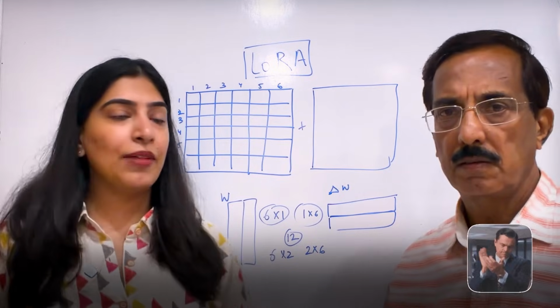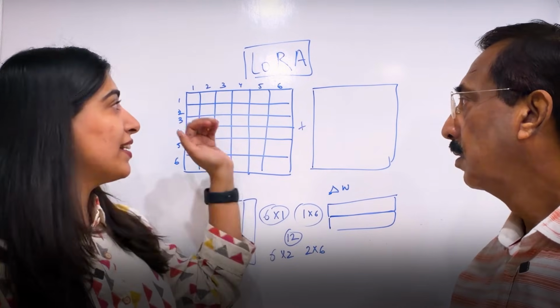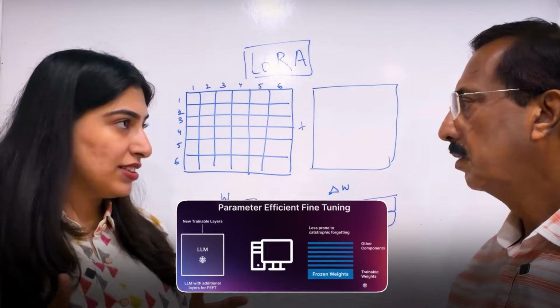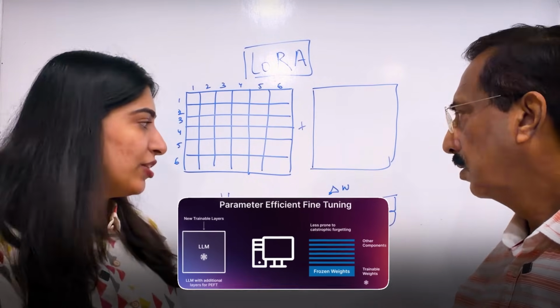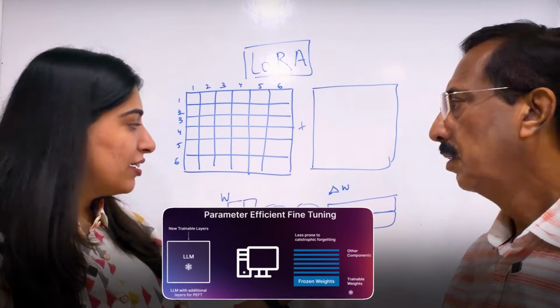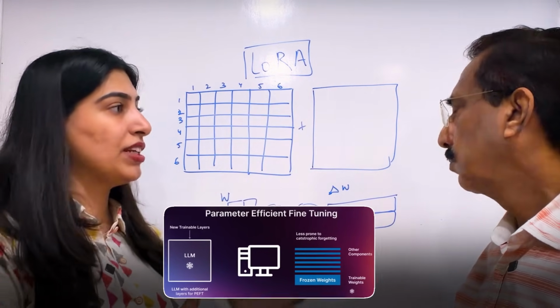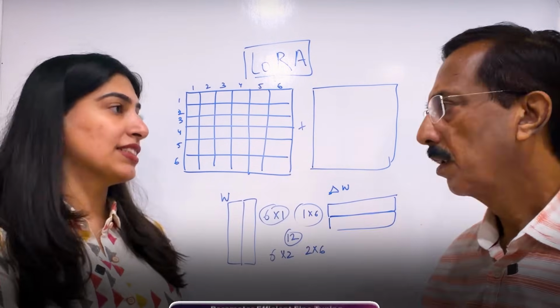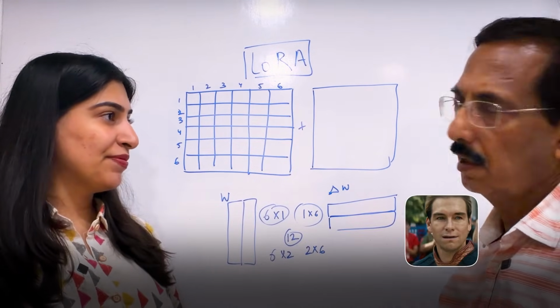Okay, great. So what is happening in parameter efficient fine tuning? In these, the weights and biases are frozen. For a few important layers, what we are doing is we are going to retrain these 12 parameters or the low rank, 12 or 24, whatever we decide. Low rank matrices.